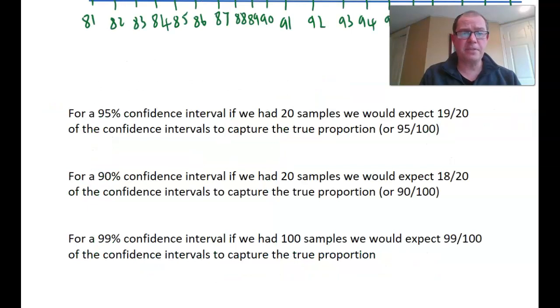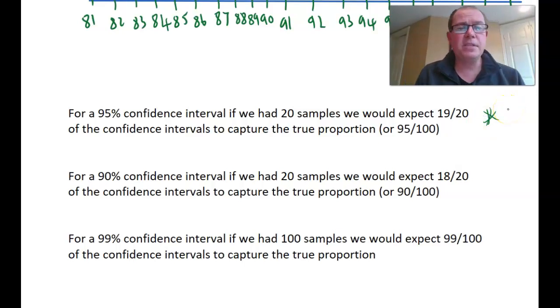So this is a summary of that. For a 95% confidence interval, if we had 20 samples, we would expect 19 out of 20 of them to capture the true proportion, or 95%, which is good, and that's the most common one we often use, 95%.